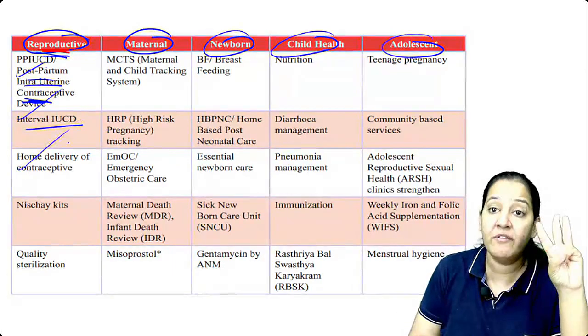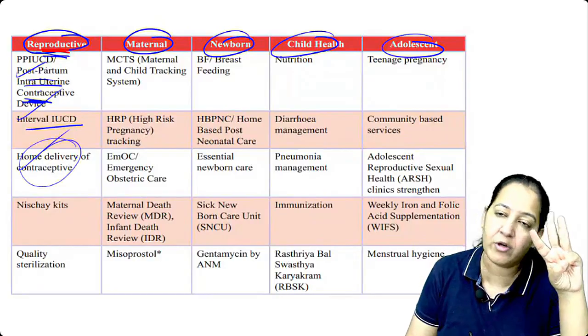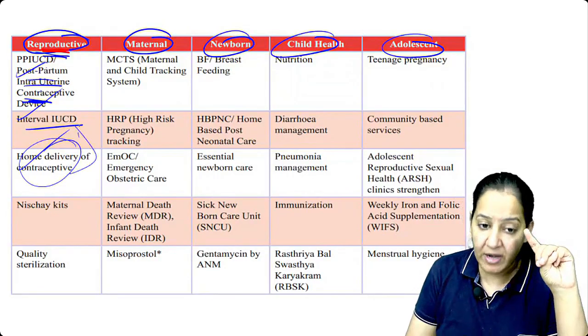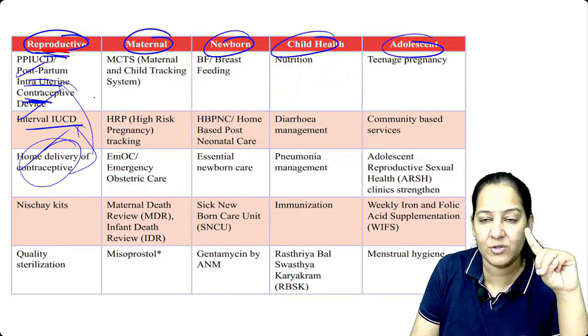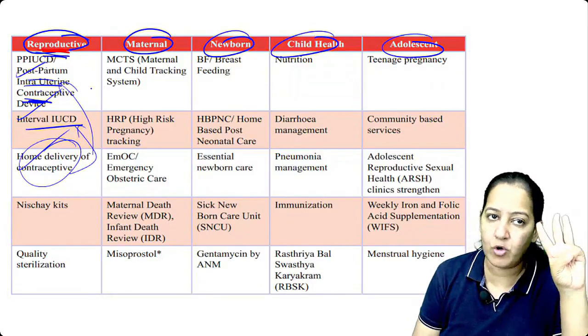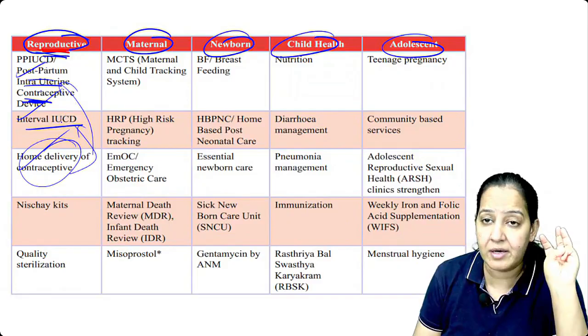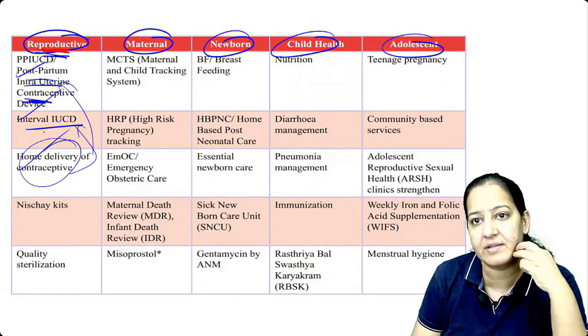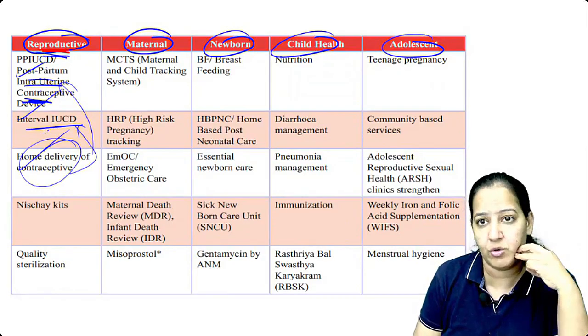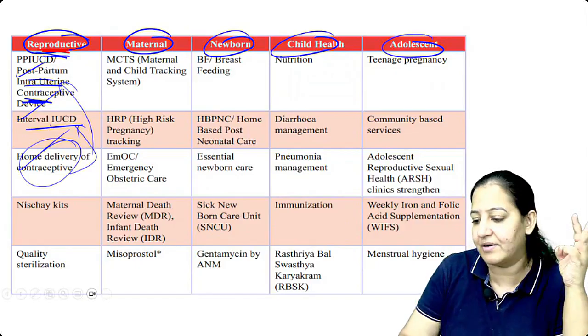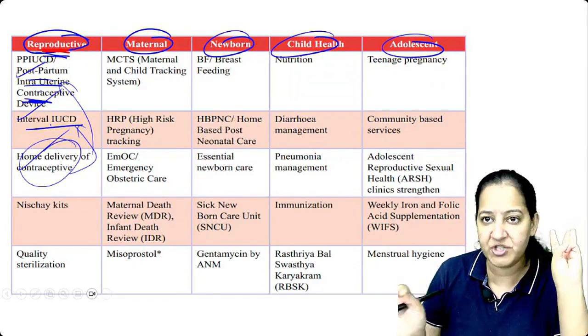Home delivery of contraceptives. ASHA will go door to door and provide condoms and OCPs. For IUCD, they have to come and get it inserted. It is not a home procedure. But OCPs and condoms can be given. Home delivery of contraceptives we are doing. ASHA is acting like Swiggy and giving it there. Right? Door to door. All the eligible couple registers are there. So wherever there is an eligible couple, she can provide.